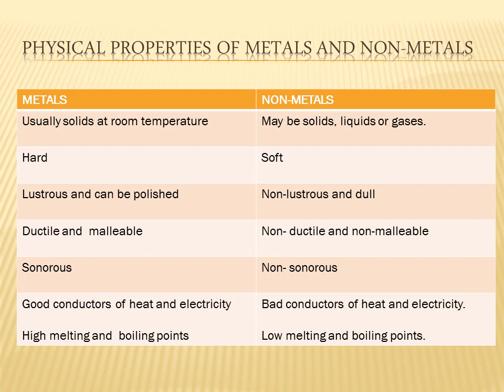And for the transmission of electricity, we use copper wires. This is because copper can conduct electricity. In general, we can say that metals are good conductors of heat and electricity. Non-metals are bad conductors of heat and electricity. Here we have an exception. Graphite is a good conductor of heat and electricity. I told you, graphite is the only non-metal which conducts electricity. Remember, graphite is the only non-metal that conducts electricity.